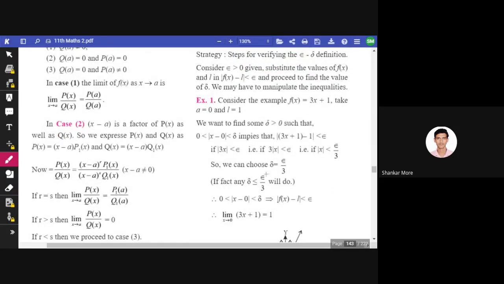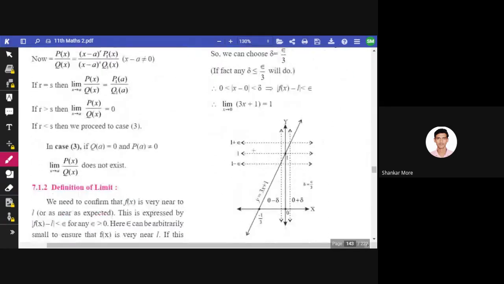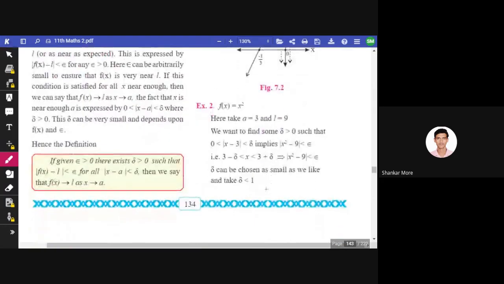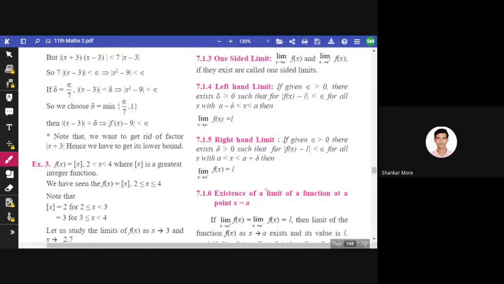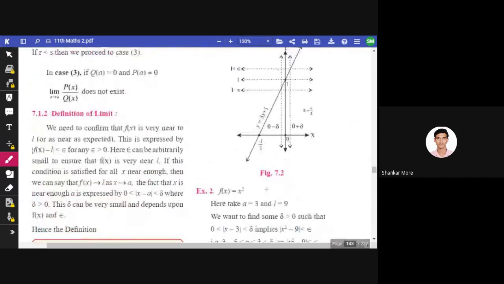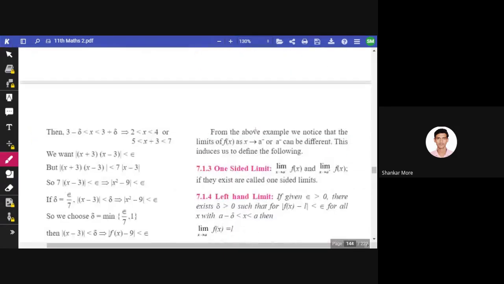So this is the value of delta, and the function can be plotted like this. Okay, so you can understand with the help of this plot how the function is plotted. Okay, so mostly you will not get this kind of question in your exam. Okay, so it was just a definition of limit.